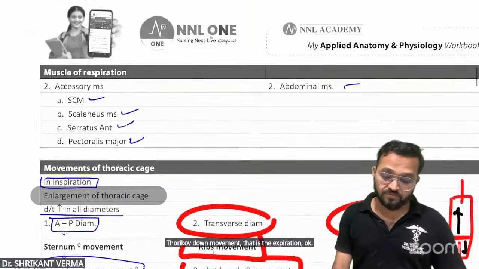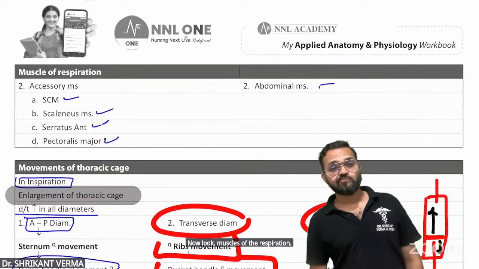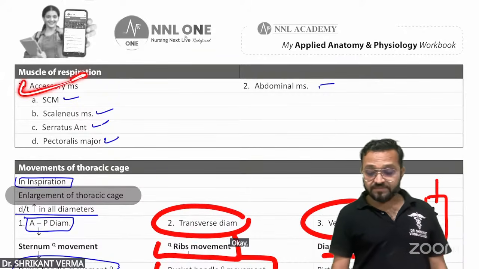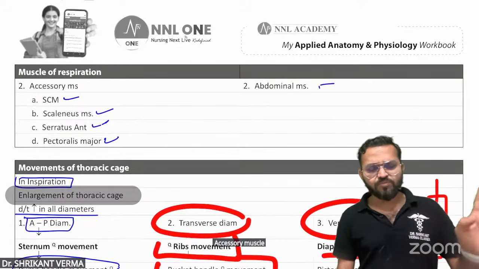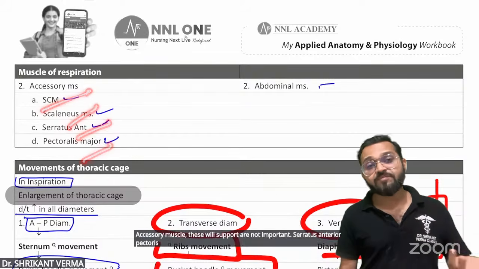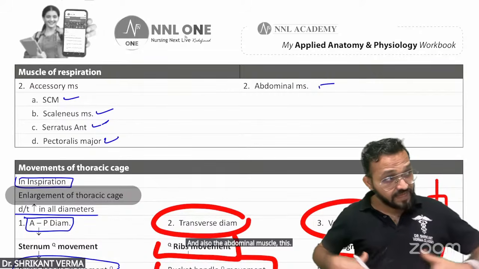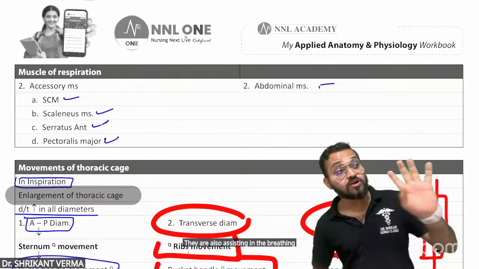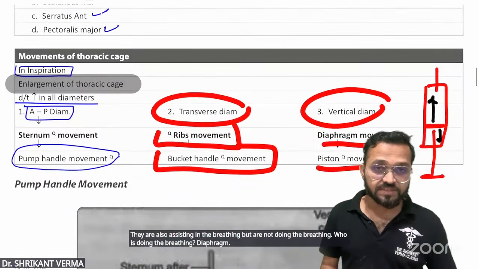Okay, now look, muscles of the respiration. Accessory muscles and abdominal muscles. Accessory muscles will support, not important. Sternocleidomastoid, scalene muscles, serratus anterior, pectoralis major, they will help. And also the abdominal muscles are assisting in breathing, but not doing the breathing. Who is doing the breathing? Diaphragm. Now movement of the thoracic cage.